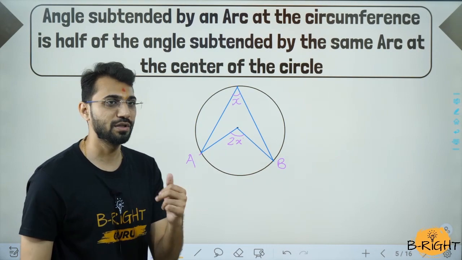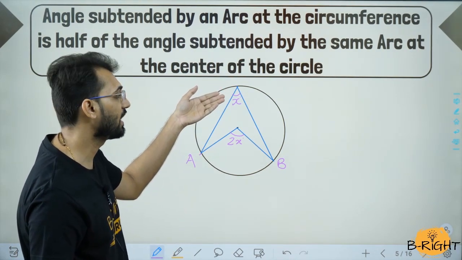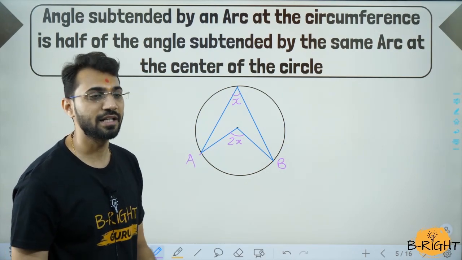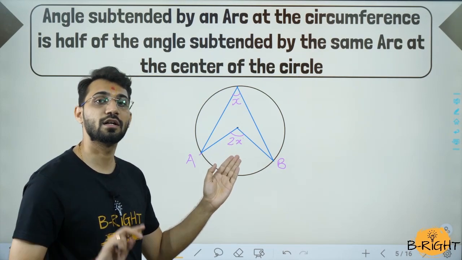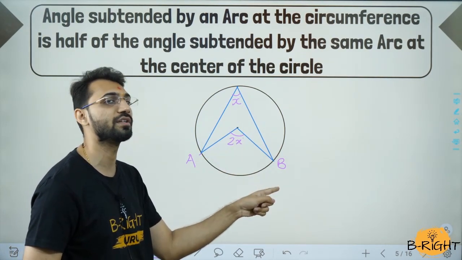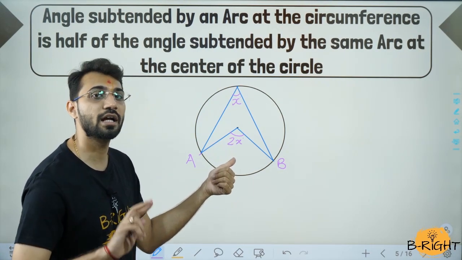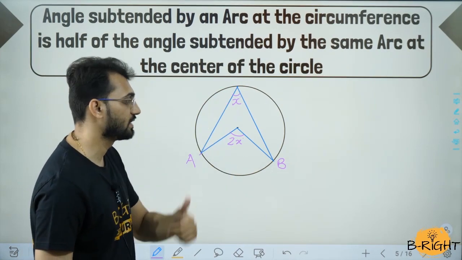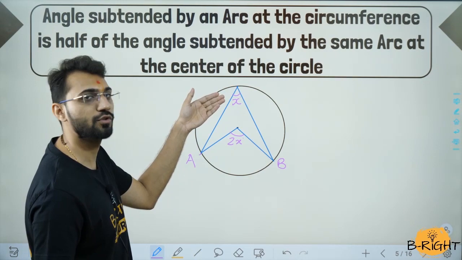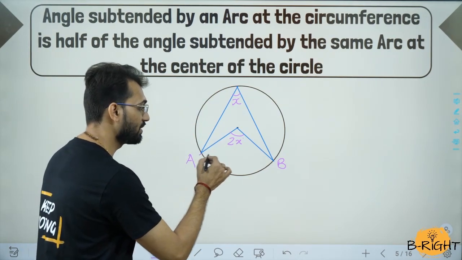So this theorem can be used in two ways. Angle at the circumference is half of angle at the center. Vice versa, angle subtended by the arc at the center is twice of angle subtended by the same arc in the remaining circumference. So this was the theorem and it is very easy. Center वाला angle हमेशा रहेगा double of circumference का. Also you can say the circumference का angle is going to be half of center. But make sure the point should be same.